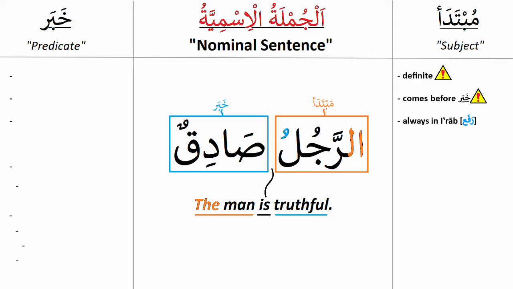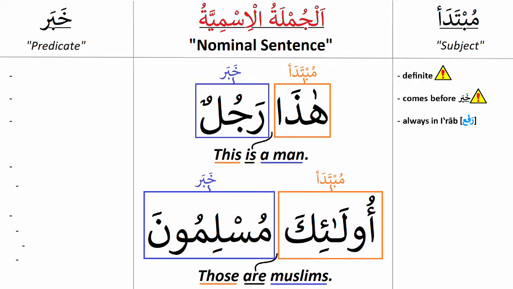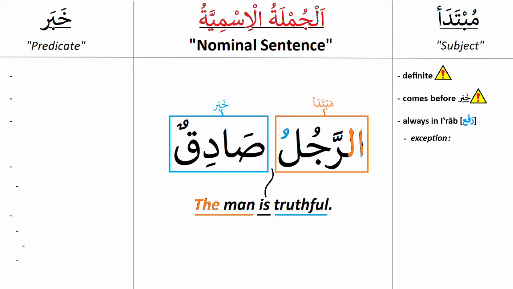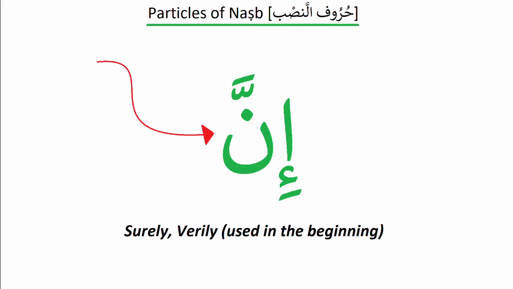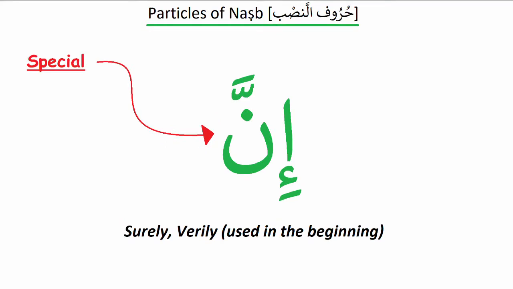Ar-rajulu has here the obvious dhamma, but keep in mind that some words are inflexible while still being in rafa. Also keep in mind that demonstratives are inherently definite. An exception to the always in rafa rule comes with the harf nasb inna, because inna is special.